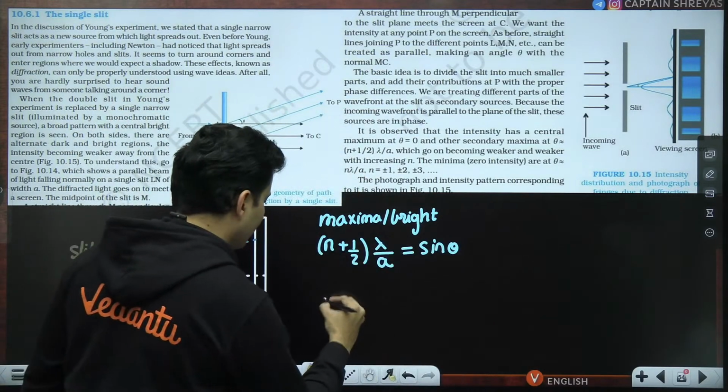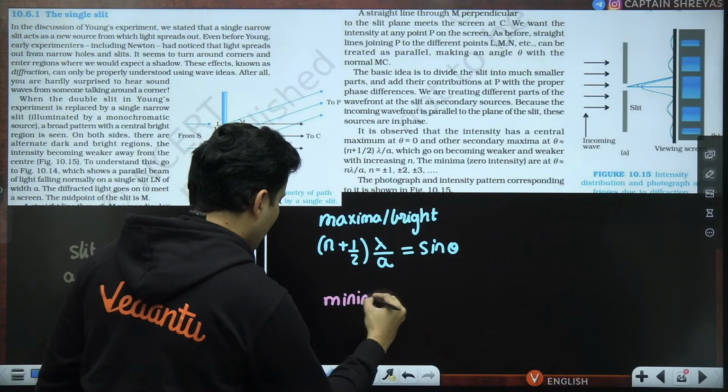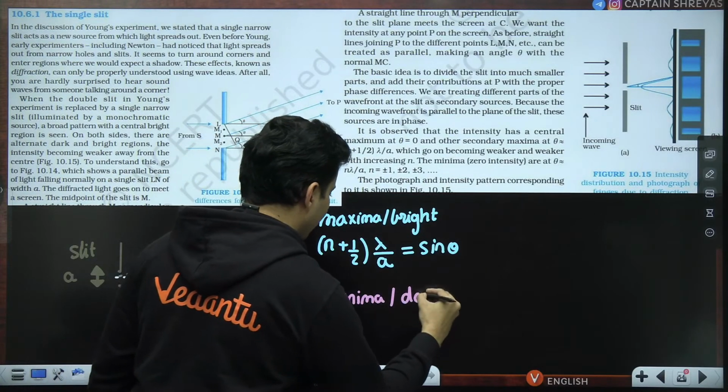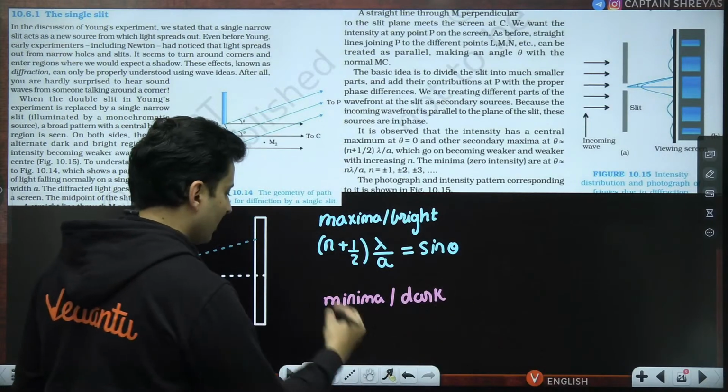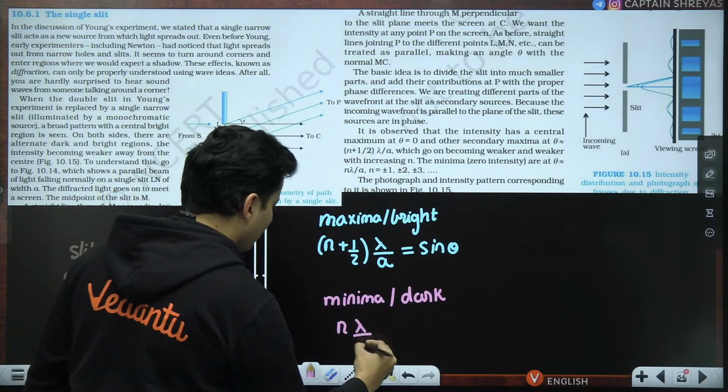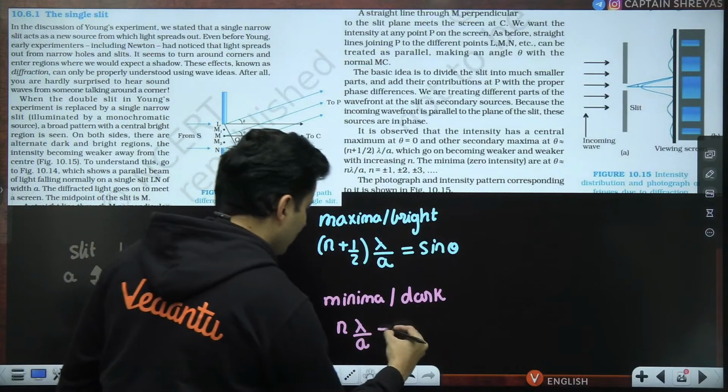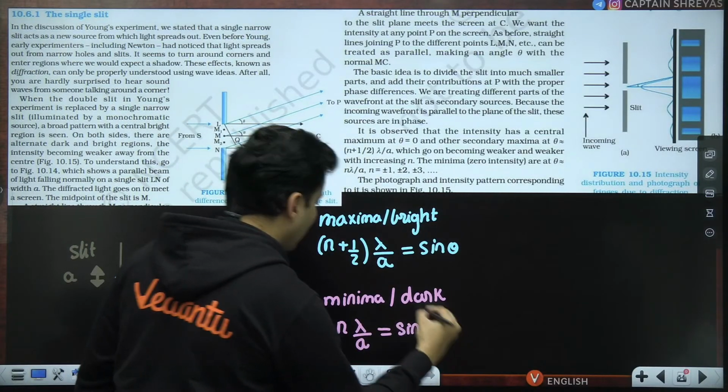Whereas if you want a minima, or basically a dark region, then the condition for that is n lambda by A is basically the sine of theta.